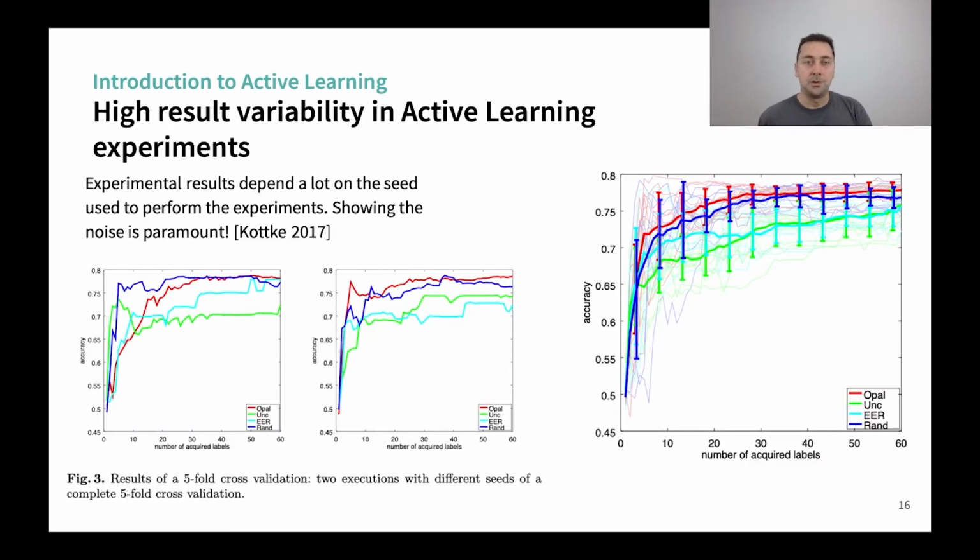Actually, in a series of papers, Kottke proved that it can be hard to compare active learning experiments. In particular, in the bottom left, he has reproduced the experimental setting that most people use in this paper, which is 5-fold cross-validation, and he has shown that by changing the seed, we obtain very different results. So it may not be enough. And if you repeat this experiment, you obtain what you see on the right, and you see a conclusion that a lot of people have reached in other domains: confidence intervals matter. So that's one thing we can say.